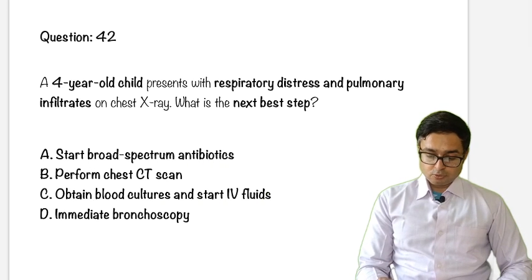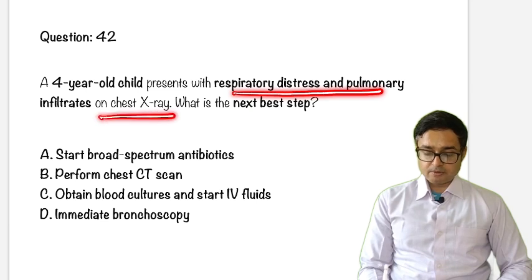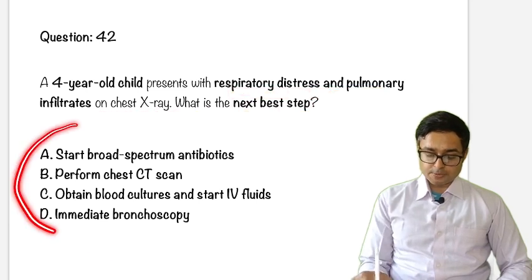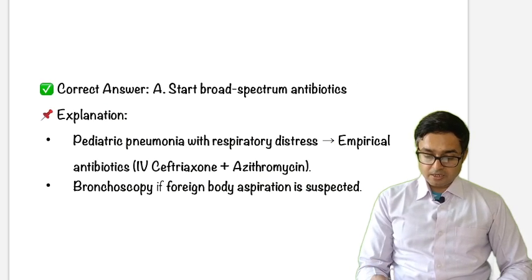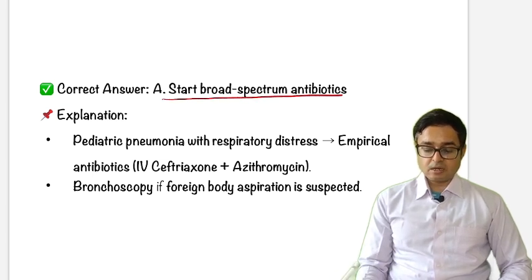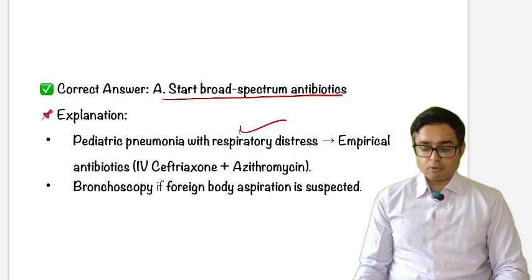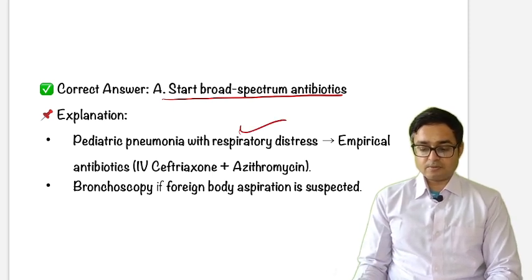Next question is 42. A 4-year-old child presents with respiratory distress and pulmonary infiltrate. What will be the next step? Just go through the options once. The answer will be start broad spectrum antibiotics, because this is pediatric pneumonia with respiratory distress. We have to start broad spectrum antibiotics.